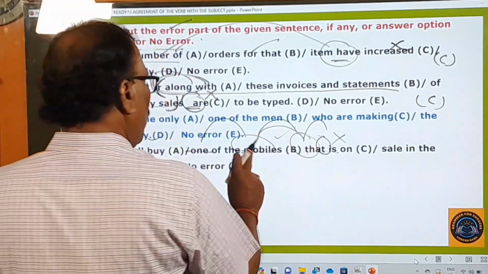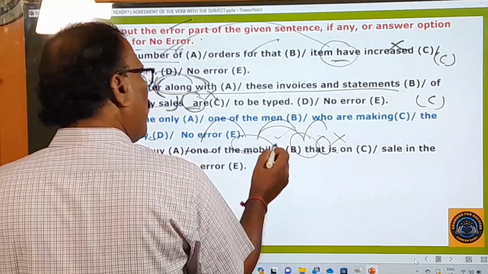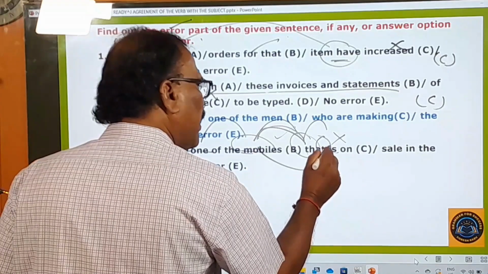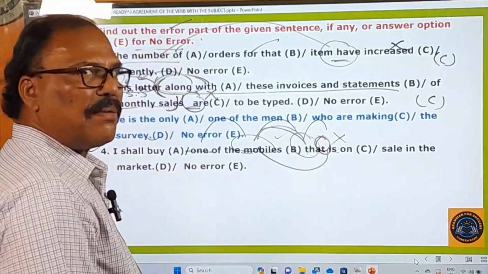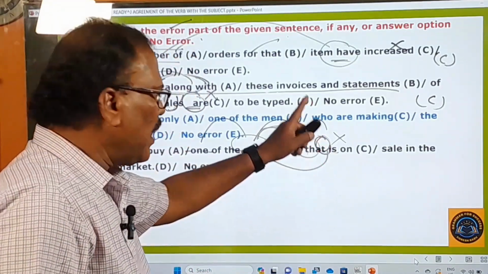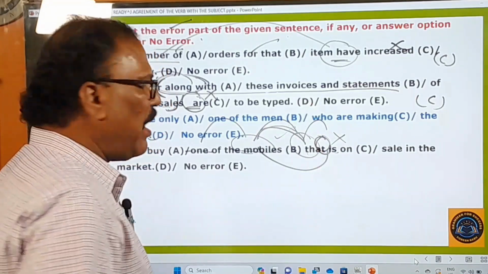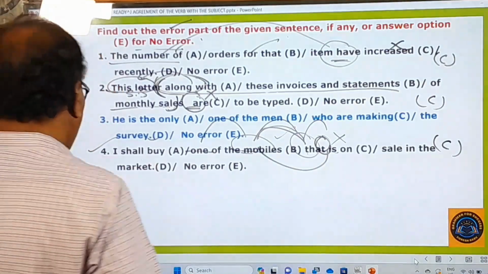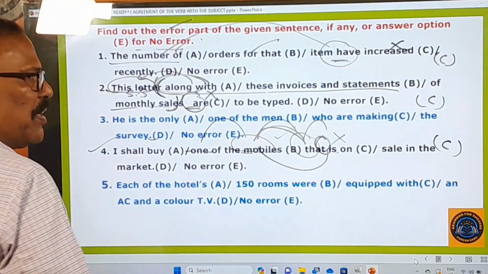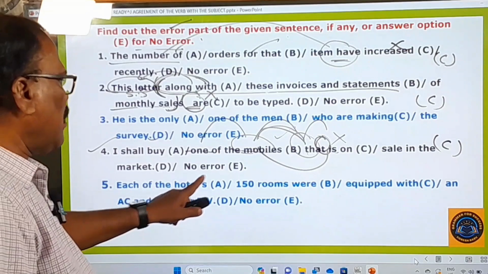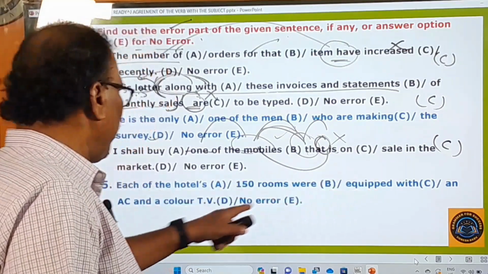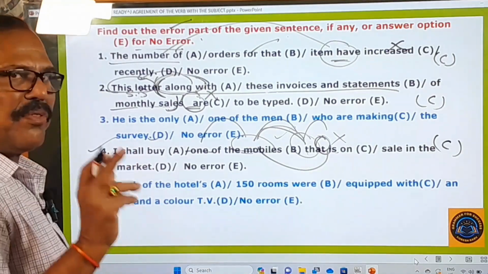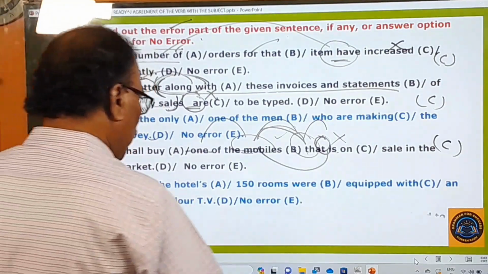Very important. So one of the mobiles. Here that is referring to these mobiles. Mobiles is plural, and therefore only the plural verb must be used here. But a singular verb is used, and therefore this part has a grammatical error. Again, the C part is wrong. Right, you go to the next one. This is also left for you. Please do it: each of the hotel's 150 rooms were equipped with an AC and a color TV, no error. Please, the third one and the fifth one are left for you. Right. Now let's move on to the next one.